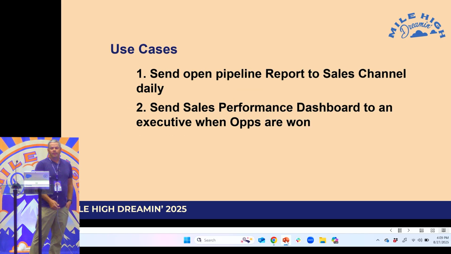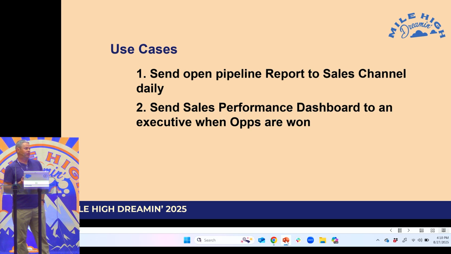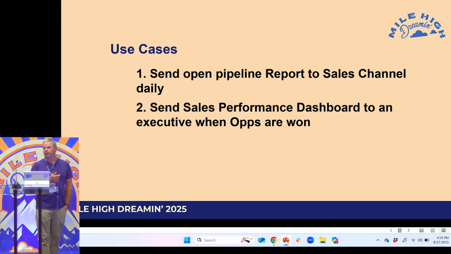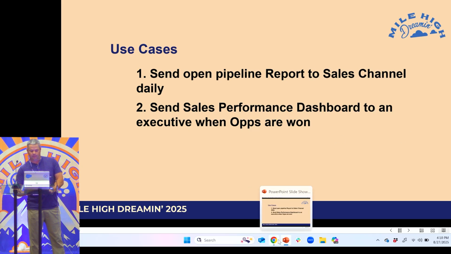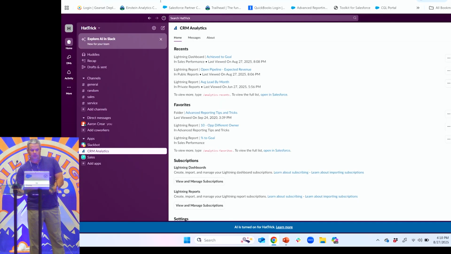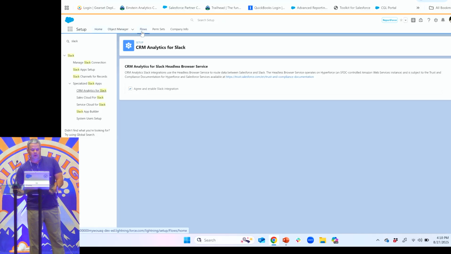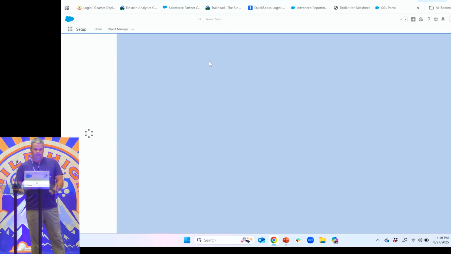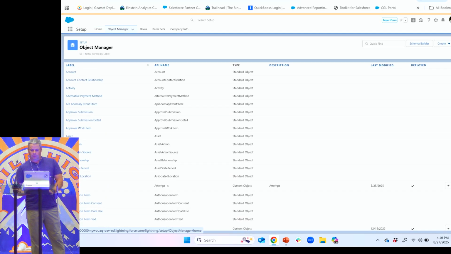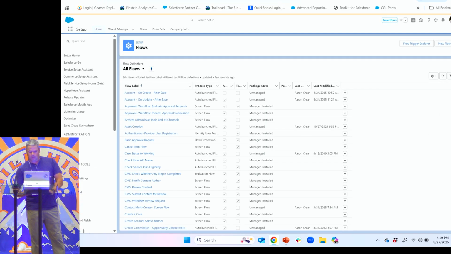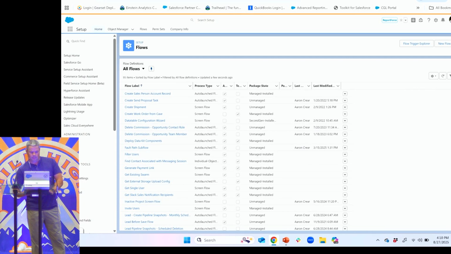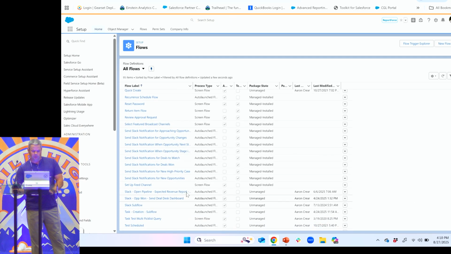So we want to send an open pipeline report to the sales channel daily, and then we want to send a sales performance dashboard to an executive, so a specific person, when opportunities are won. Okay? So let's take a look at how we do this. So we're going to look at our pipeline. And we're going to take a look at our flow. So our first one is that open pipeline.